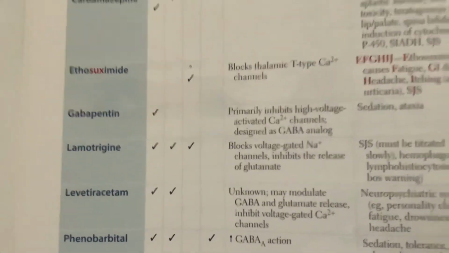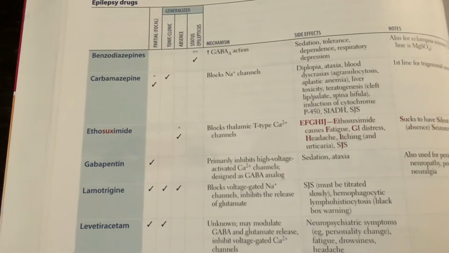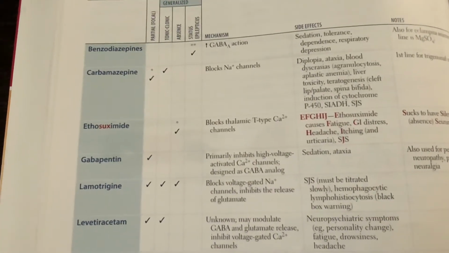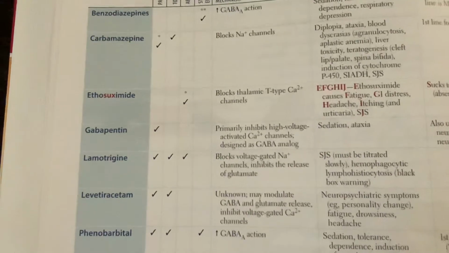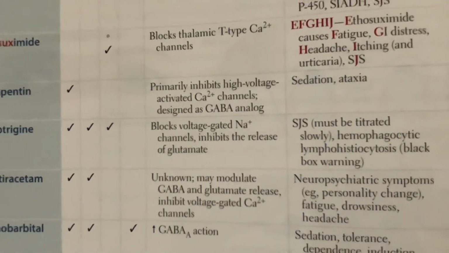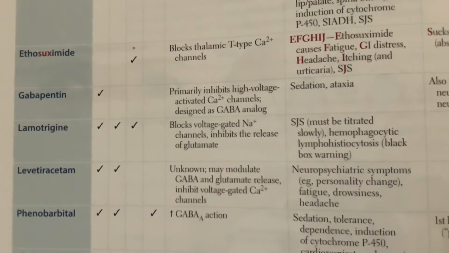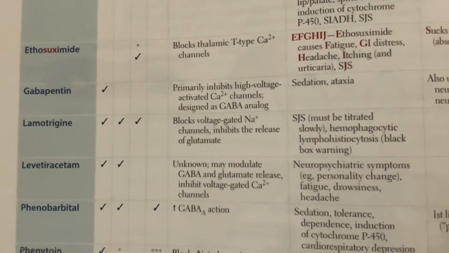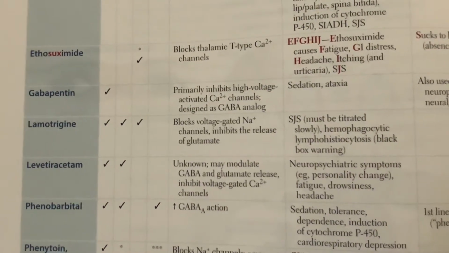Okay, so lamotrigine. Let's talk about lamotrigine. It's going to work on our partial seizures, on our tonic-clonic seizures, and on absence seizures. How is lamotrigine going to work? So lamotrigine works by blocking voltage-gated sodium channels, inhibiting the release of glutamate. Side effects can be Stevens-Johnson syndrome, and it must be titrated slowly.